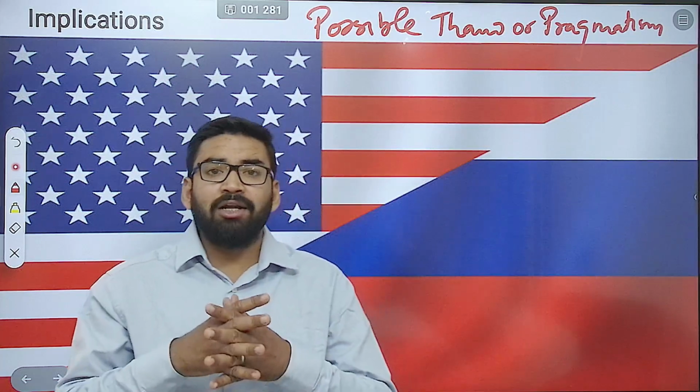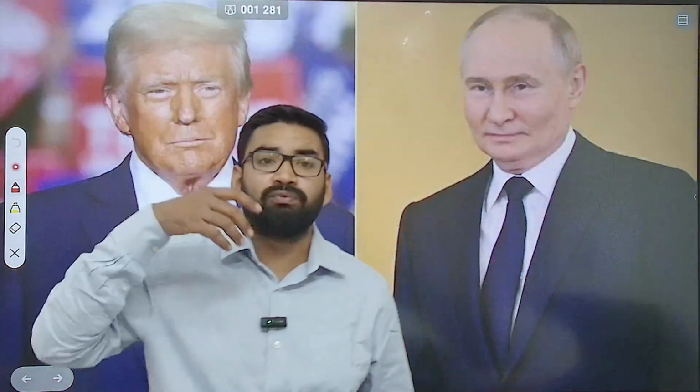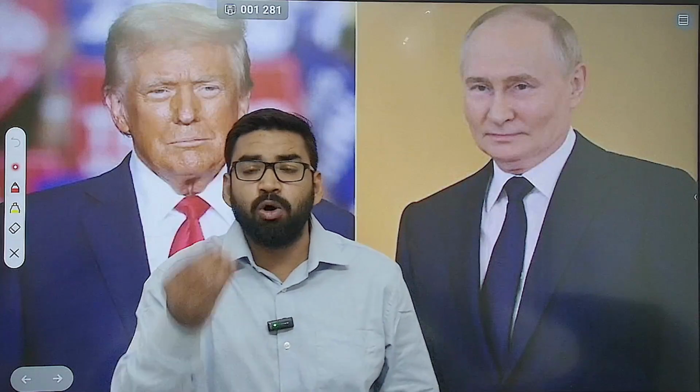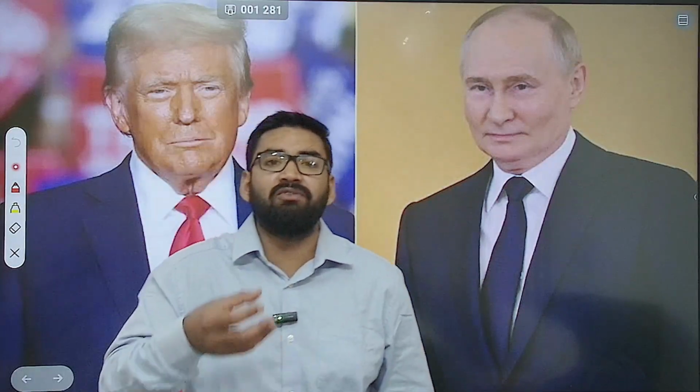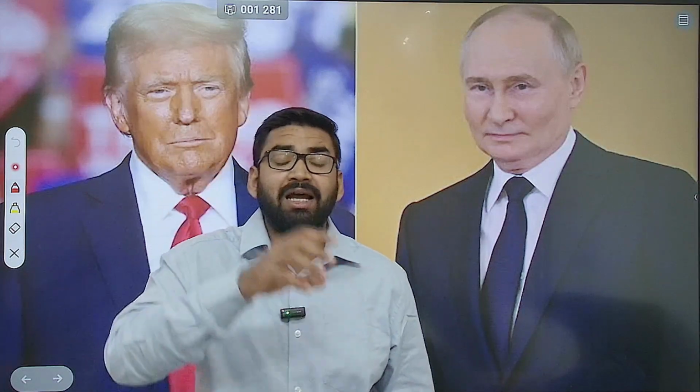So it's a kind of diplomatic signaling also. While it doesn't mean a full reset of relations, that is US and Russia, it shows that the US might be exploring ways to push for negotiations, perhaps aiming for a ceasefire or managed peace rather than unconditional support for Ukraine.